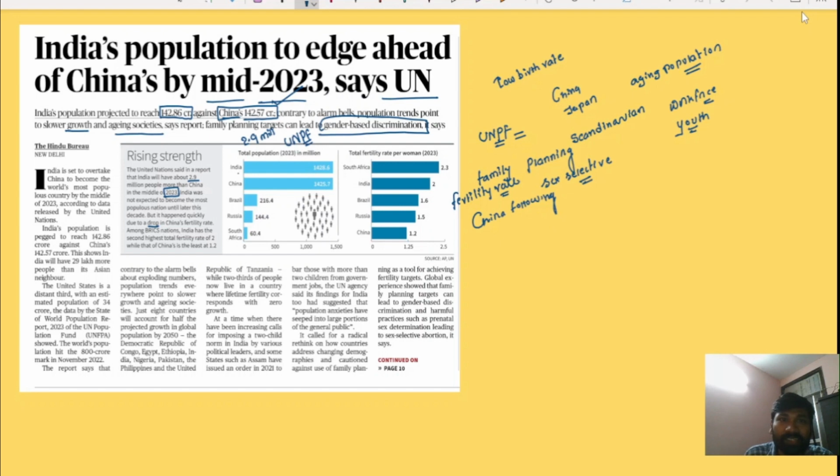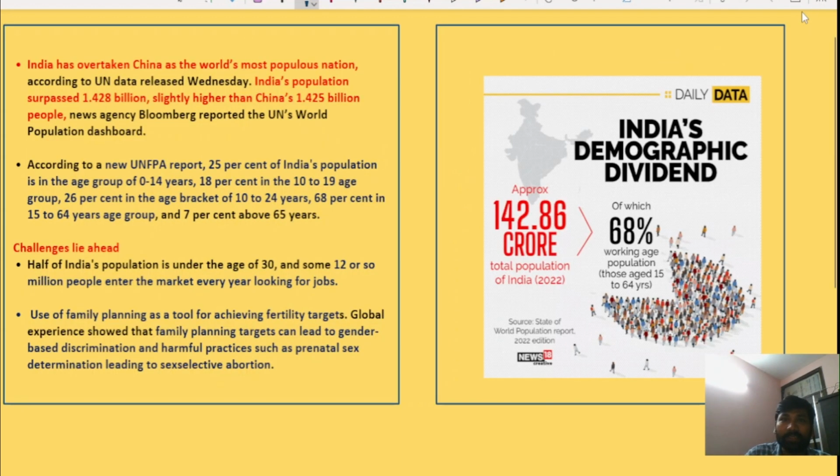You can see here India's total population, next to India, China, and then Brazil, Russia, South Africa. This indicates that India has overtaken China as the world's most populous nation. This is UN data. India's population surpassed 1.428 billion, slightly higher than China's 1.425 billion people. This is data from the United Nations Population Fund.